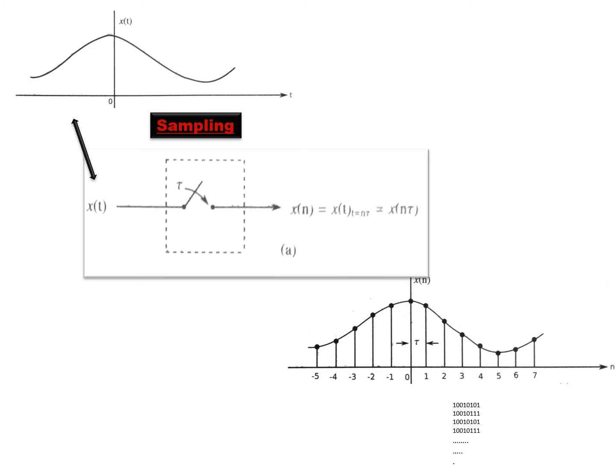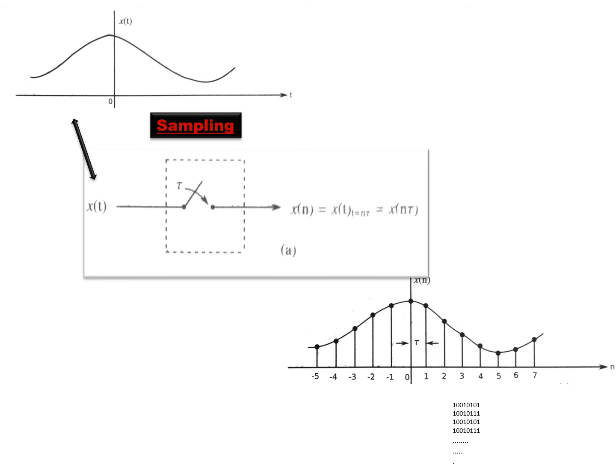As you can see in this diagram, input is x of t, output is x of n, which is nothing but x of t obtained at different instants of time, n tau. Here you can see t is replaced by n tau, so it becomes x as a function of n tau. Normally, as tau, the time interval between two samples, is constant in what is called uniform sampling, we never give importance to that time while representing the discrete time signal. We simply represent it as x of n. We omit tau. Tau is the time gap between two successive samples, also called the sampling interval.